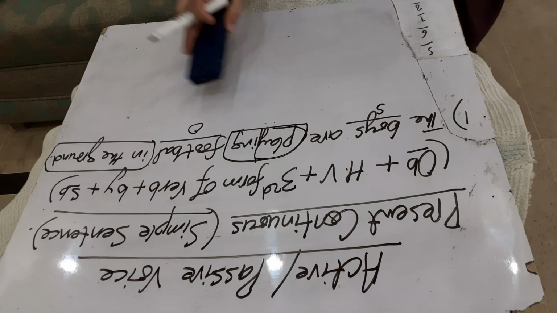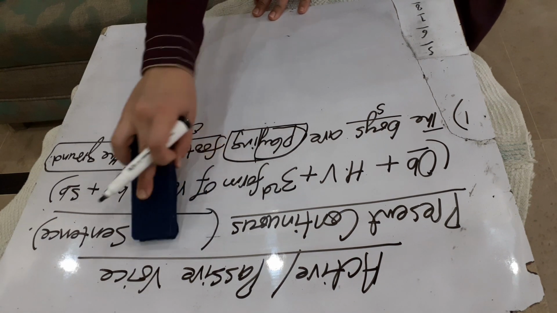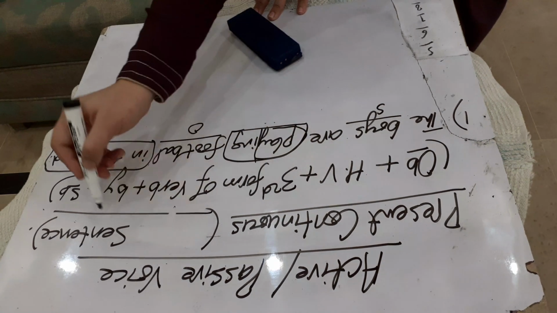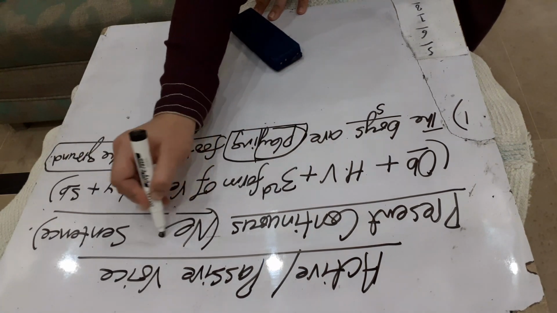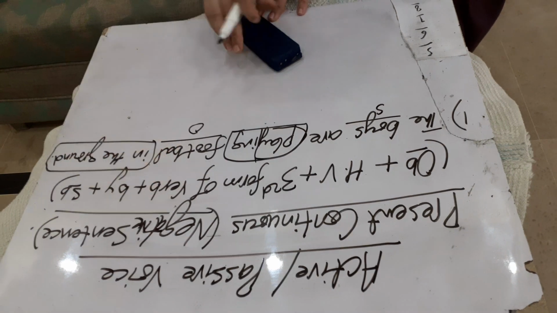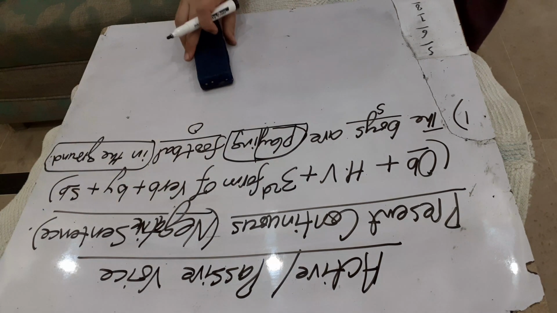Okay. Now we will make the passive voice of present continuous tense, but our sentence will be negative.